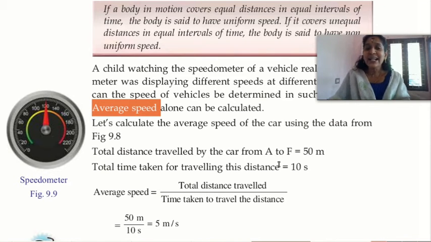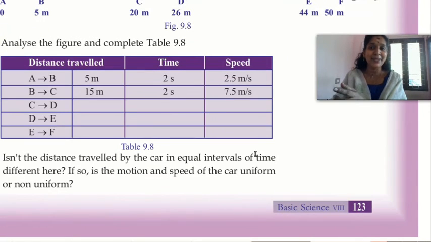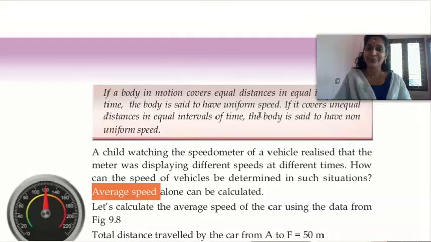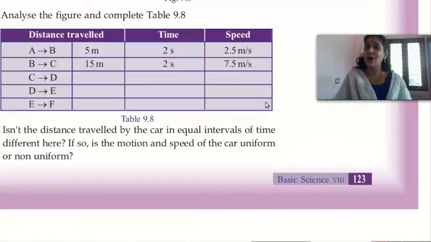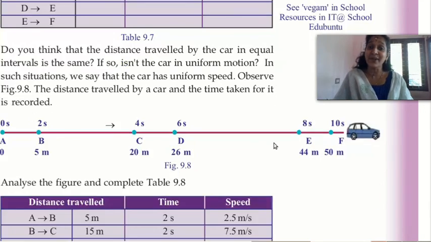So, the total distance travelled by the car from A to F is equal to 50 meter. Isn't it? The total time taken is, how much? It is shown here. Yes, 10 seconds. By using these values, we can calculate the average speed of a car.